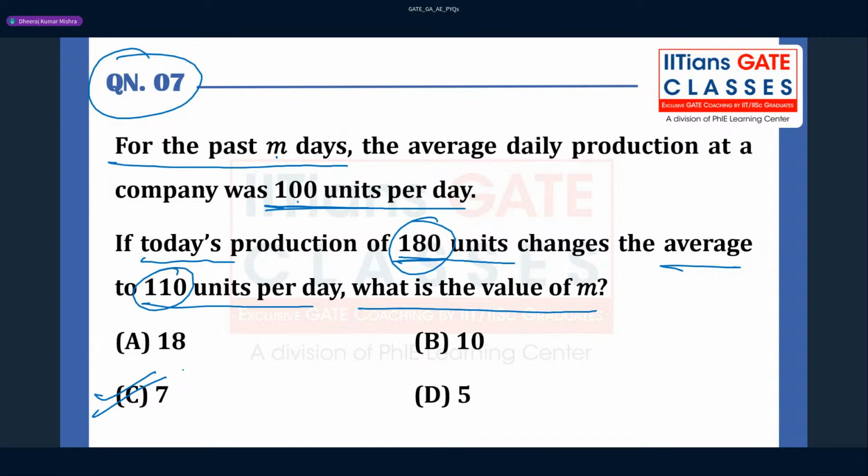This question is very simple, and I think a 2 mark question is quite expected. So Ravi Teja and everybody, did you understand this question? See how smartly we are solving questions.